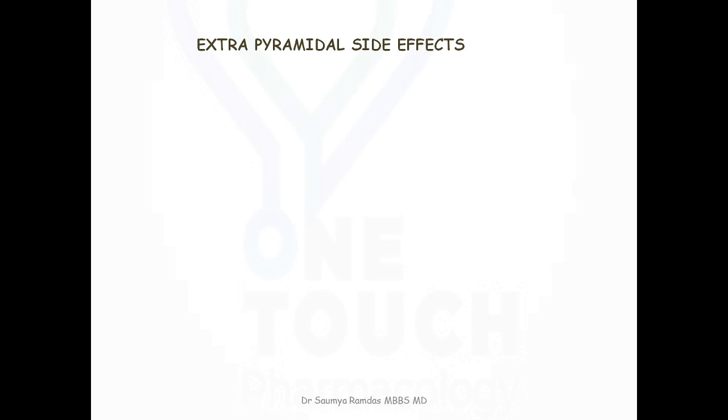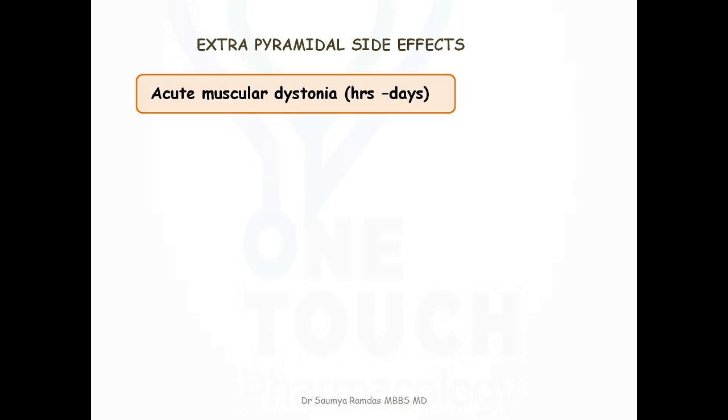Extrapyramidal side effects include acute muscular dystonia, which appears within hours or days of starting the therapy. It is characterized by muscular spasm of face, neck and jaw muscles. It is more common in children less than 10 years of age.